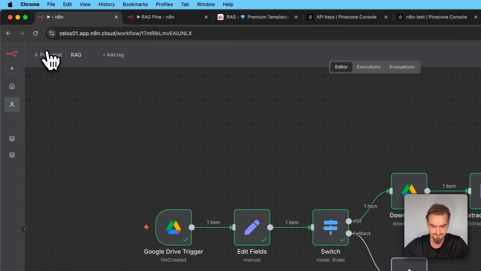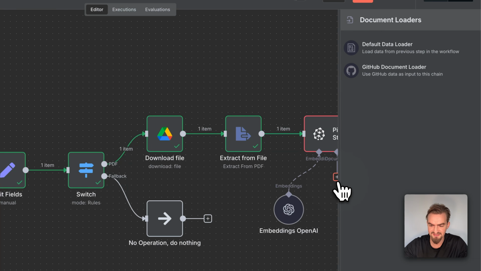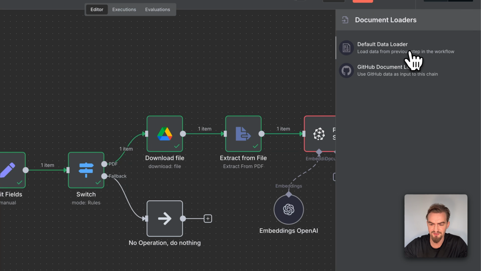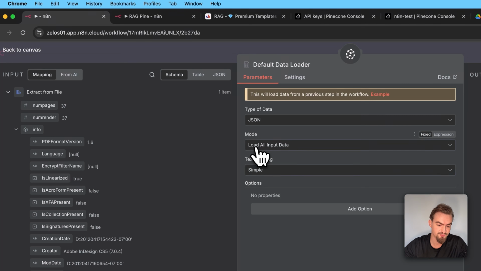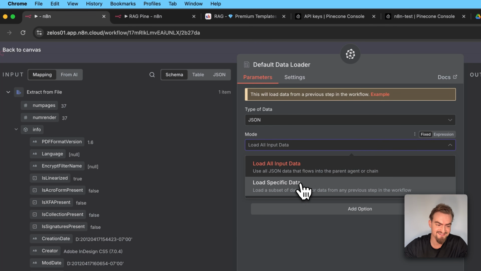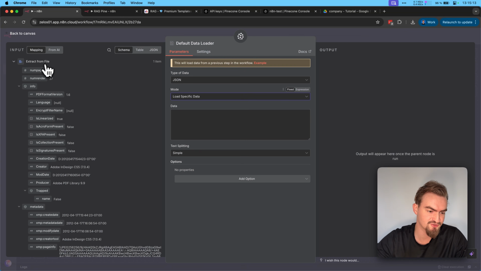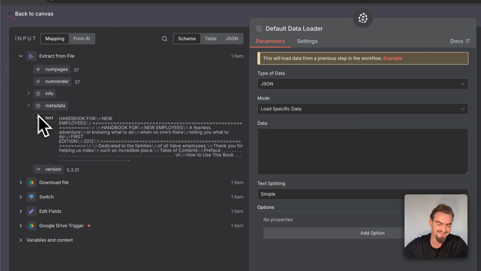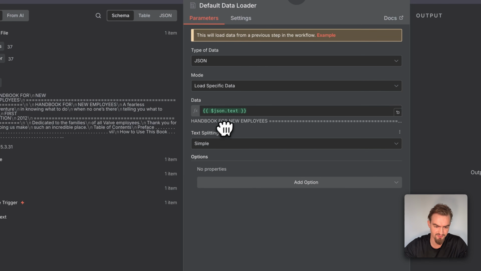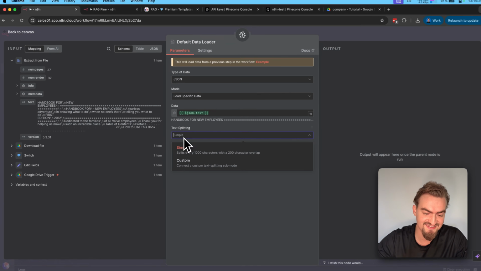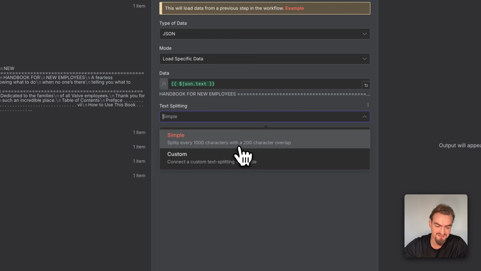Then you go back to Canvas. Then under document, you click here the plus icon and select default data loader. Under mode, you select load specific data. And then you select here on the left under extract from file, the text here and drag and drop it here. Under text splitting, you just leave it simple. But what it basically does, it splits every 1000 characters with 200 characters overlap.